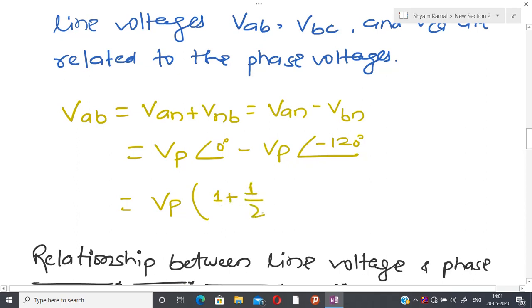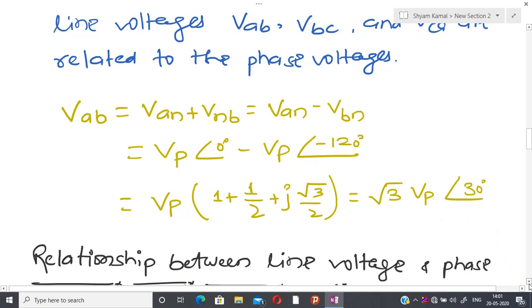So I have 1 from here, and after that the 120° term. Finally, if I transform this in terms of a phasor, then I have root 3 Vp and the angle is 30 degrees. Please just check it; this is the manipulation of complex numbers.